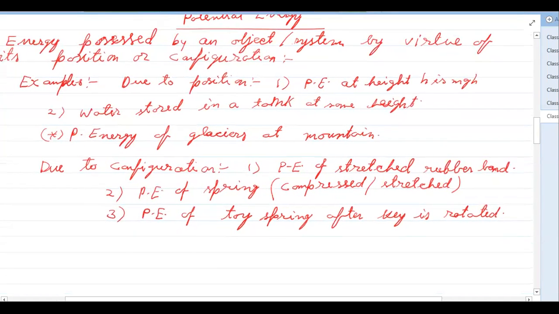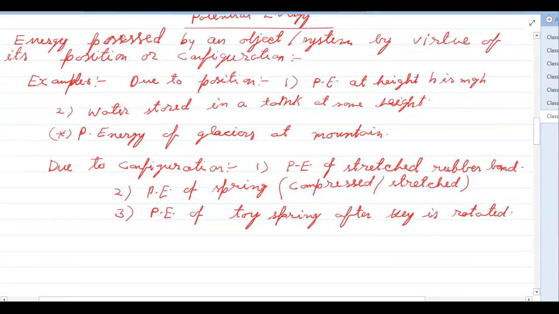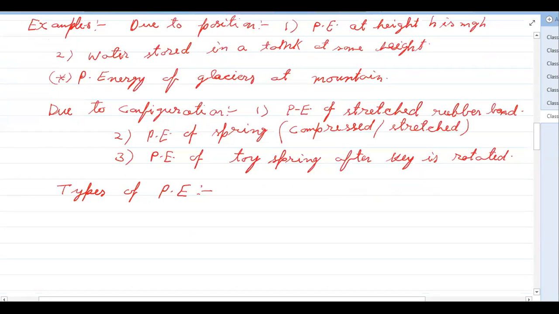Now we will see the more common types of potential energy. The most common type that we know is gravitational potential energy. This is potential energy associated with gravitational force, due to gravitation. What is this gravitational potential energy? If you take some object to some height, then the energy gets stored. That is called its gravitational potential energy.